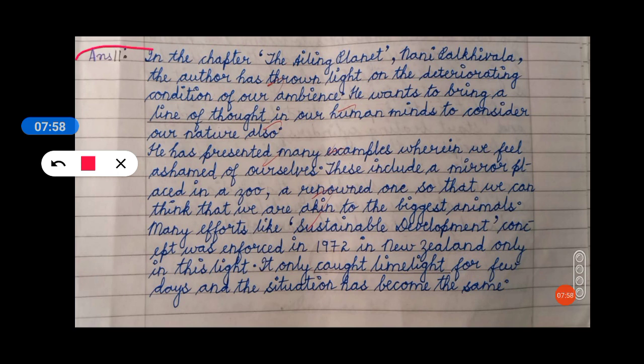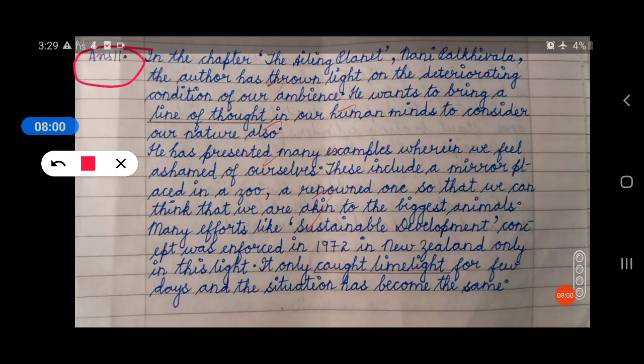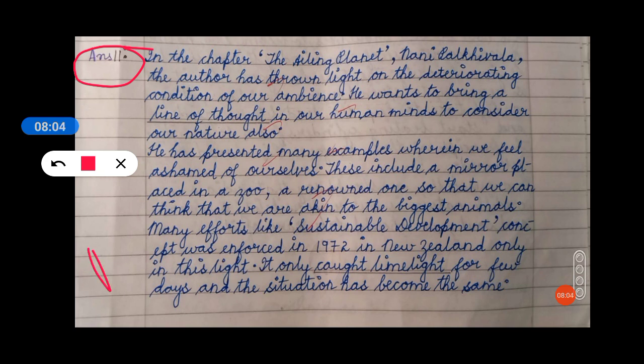So it should be written in a proper manner, ANS 11 colon. And why? What does colon mean? Colon means that I am explaining further. And what I have seen, the students write ANSWER, then they make signatures like this and arrows like this, or sometimes they make different symbols. So they are not a part of punctuation. So we should use only the punctuations which are relevant to a particular answer.